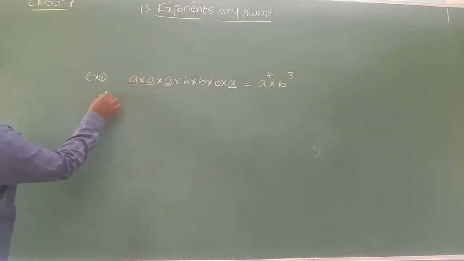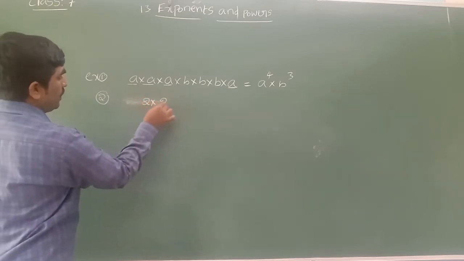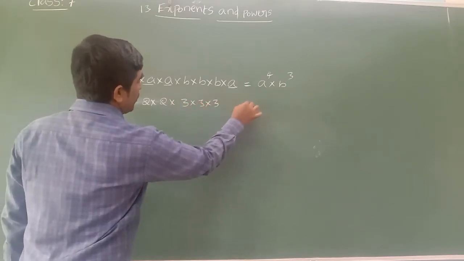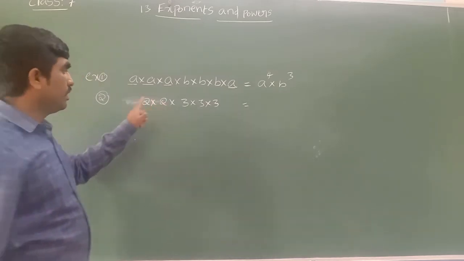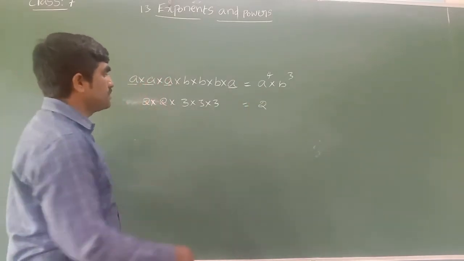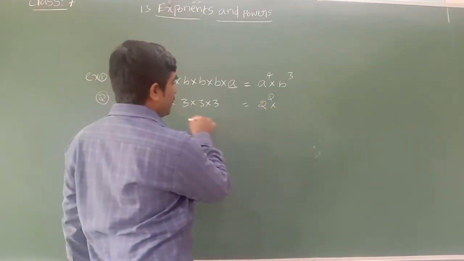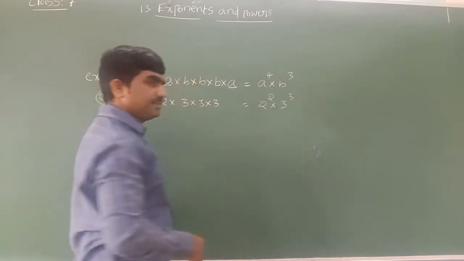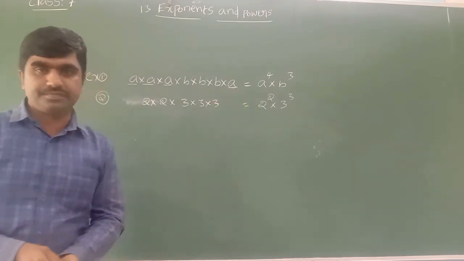Let's see one more example here: 2 into 2 into 3 into 3 into 3. How can we write this in exponential form? 2 is the number, so we are multiplying itself. How many times are we multiplying itself? 2 times. So we can write power 2. Into 3 is the number, we are multiplying itself. How many times did we multiply here? 3 times. So that is the way you can write in exponential form.